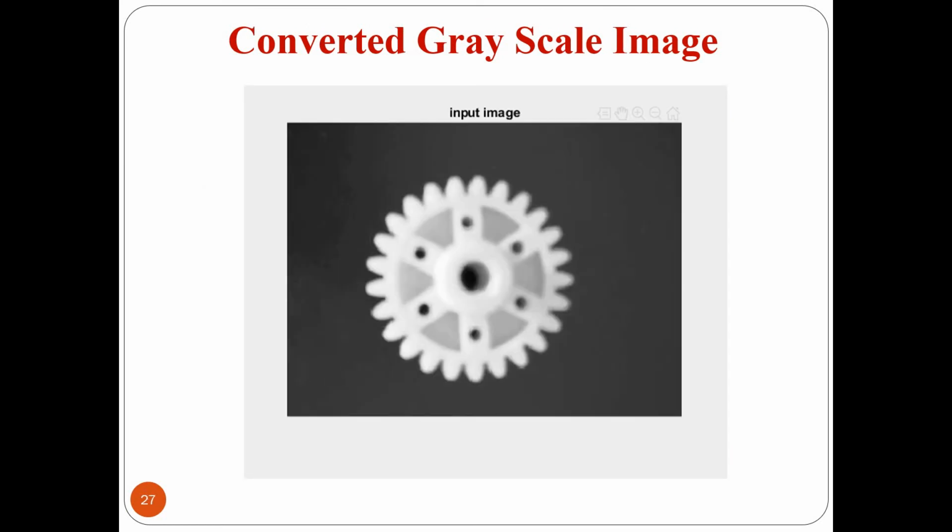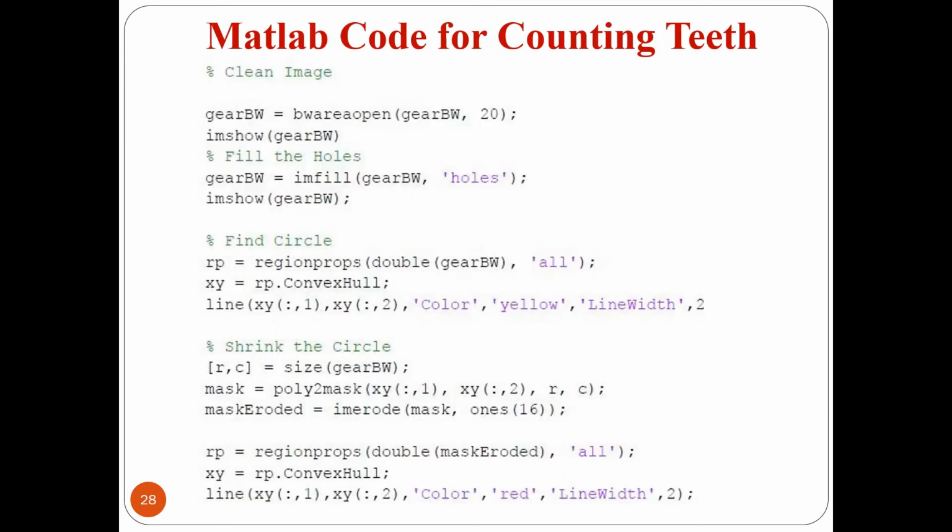After converting, we have to detect the edges of the gear. Then we have to fill the inside holes within the gear and make an inversion of the image so that we will get all the details of the gear in white area on the black background. Then for selective purpose, we will concentrate on the edges of the gear. For the purpose, we will shrink the circle, subtract the inside hub, and then only concentrate on the outside part, that is the teeth of the gear.